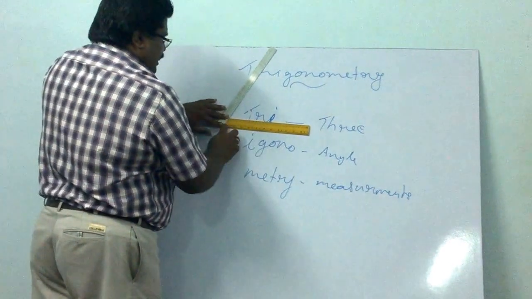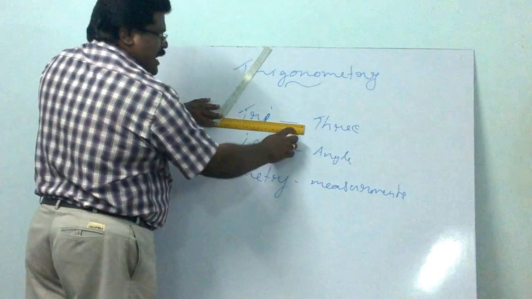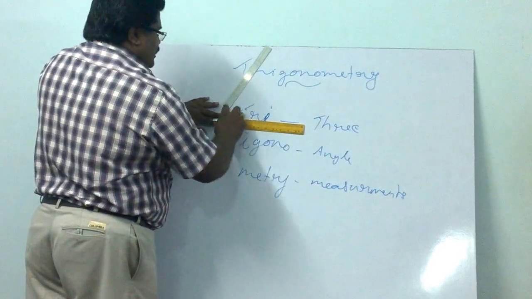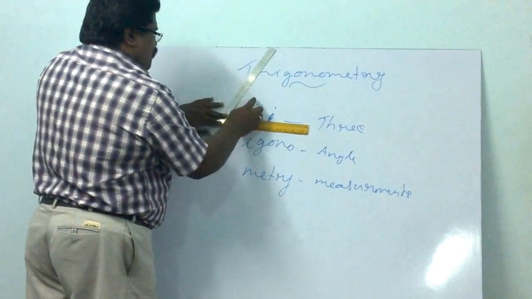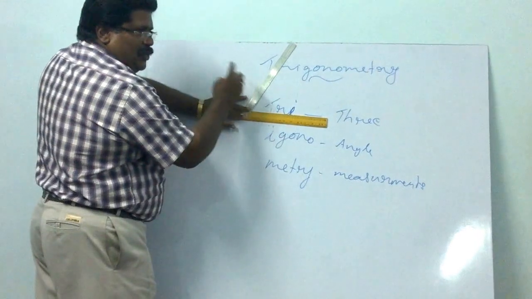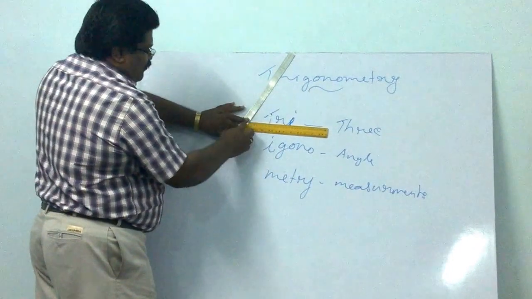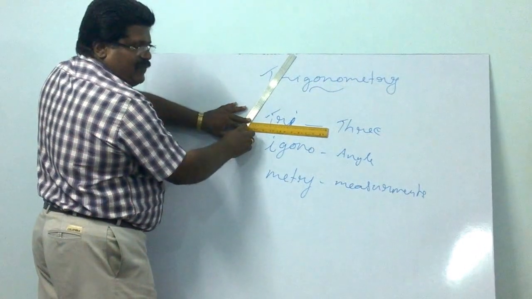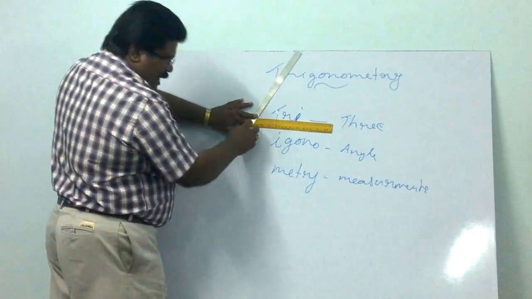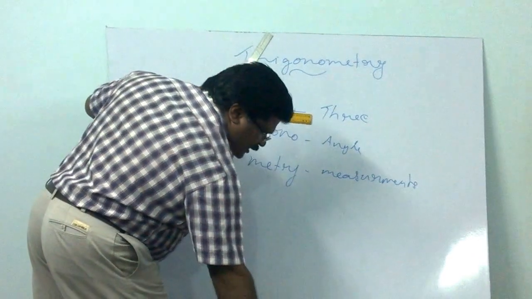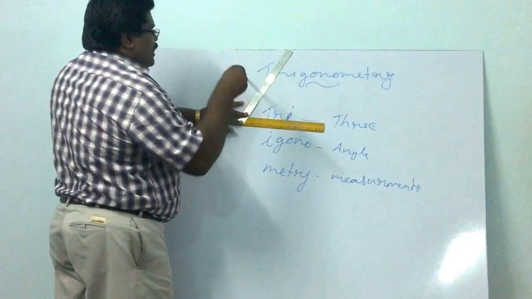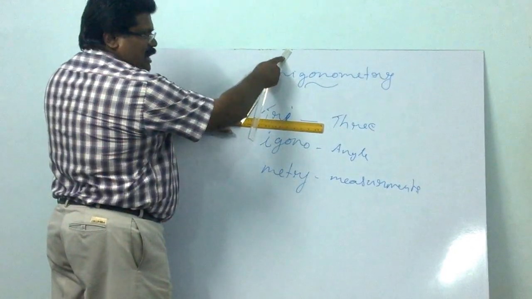Now, this fixed line is known as the initial line, and this line, always terminating, is known as the terminal line. The fixed point is known as the vertex or corner. Now, take a point on the terminal line.